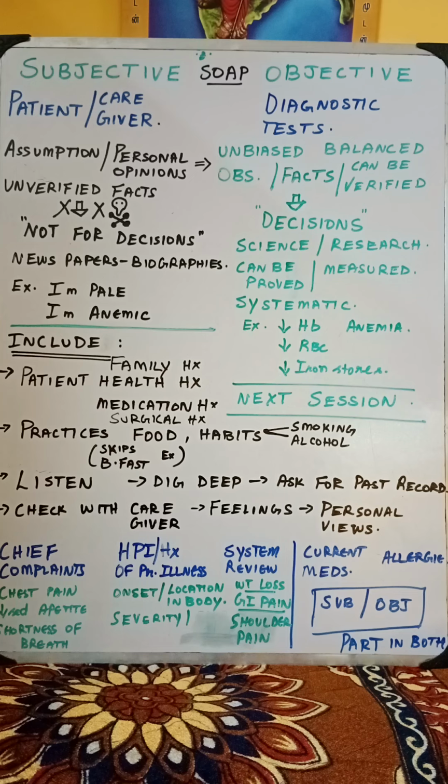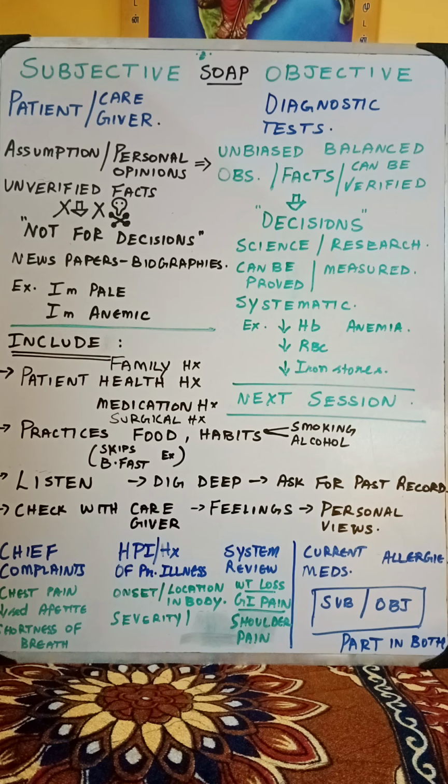Subjective are those things which the patient or the caregiver tells. And objective are those things that are confirmed through diagnostic tests, lab values, radiological examinations, culture tests, sensitivity tests, all those things. Now let us dive deep into subjective only after analyzing the difference between subjective and objective. Please understand, whatsoever the patient or the caregiver says becomes subjective. It is an assumption, they are personal opinions, whereas objective is not an assumption, it is a fact.